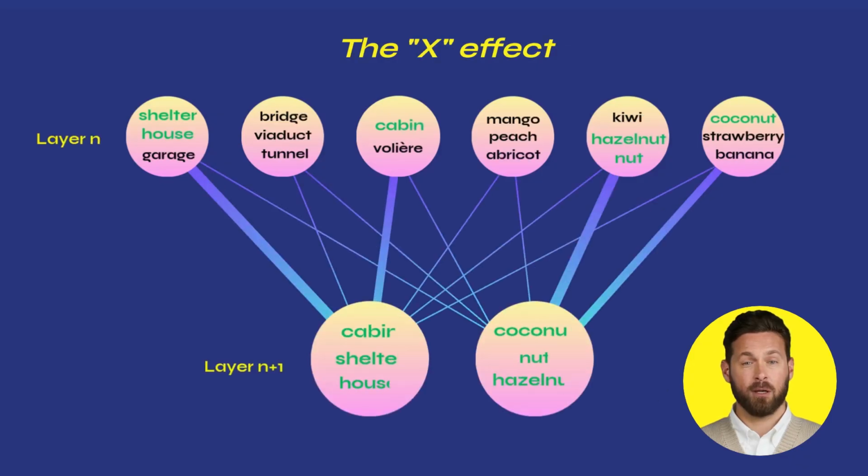For example, the more general and abstract thought category habitat of a target neuron in layer N+1 will form because the words house, shelter, cabin, and villa have strongly activated its precursor neurons in layer N.